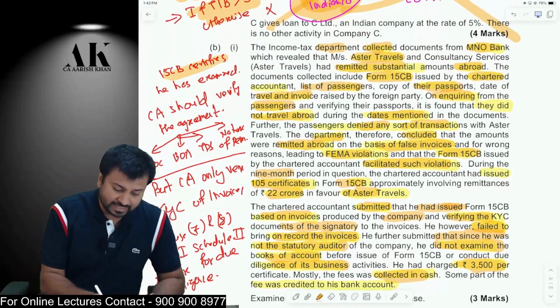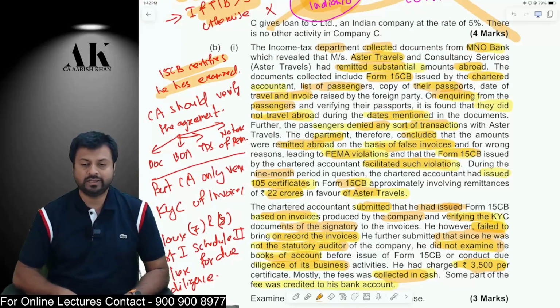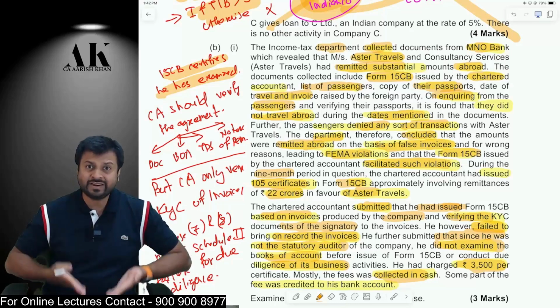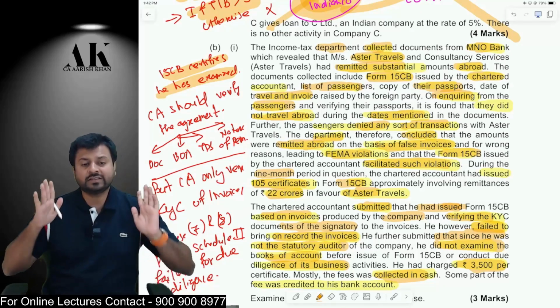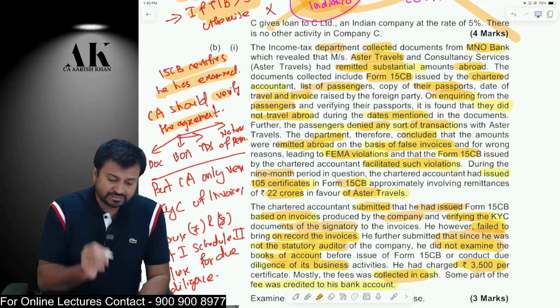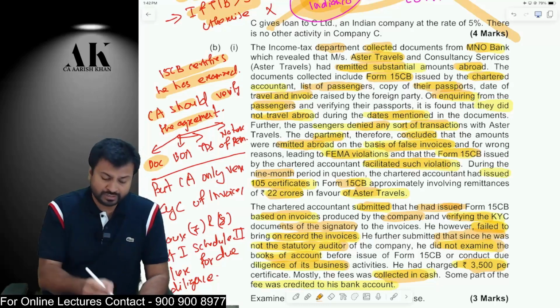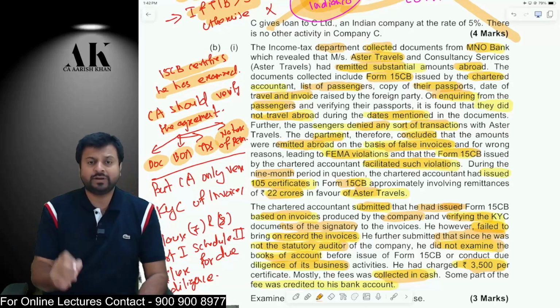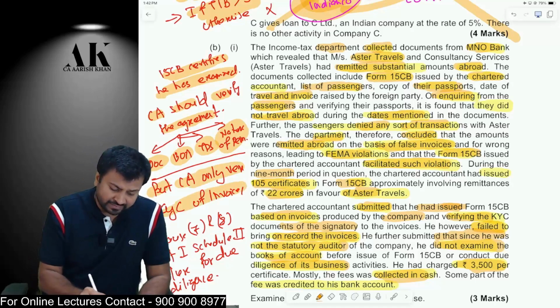Form 15CB certifies that he has examined the transaction properly. The very object of 15CB is defeated over here. The 15CB is given by a chartered accountant only if he is 100% sure that he has done everything. A chartered accountant should verify the agreement, the documents, the books of account, and the TDS requirement, whether TDS is properly deducted or not, and should verify the nature of remittance. But the CA only verified the KYC of invoices.